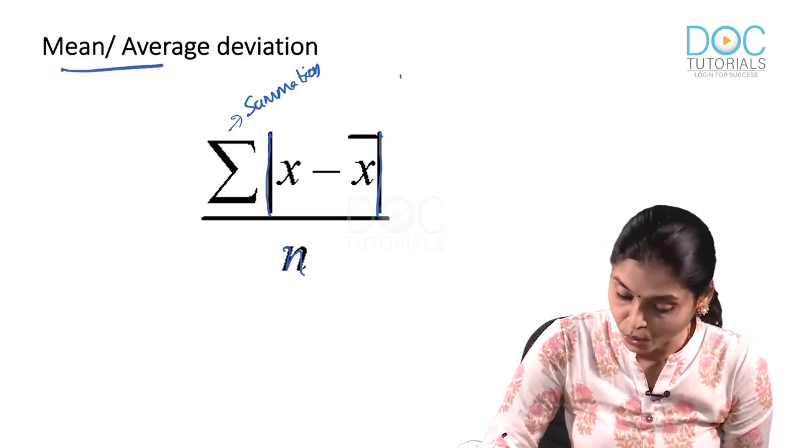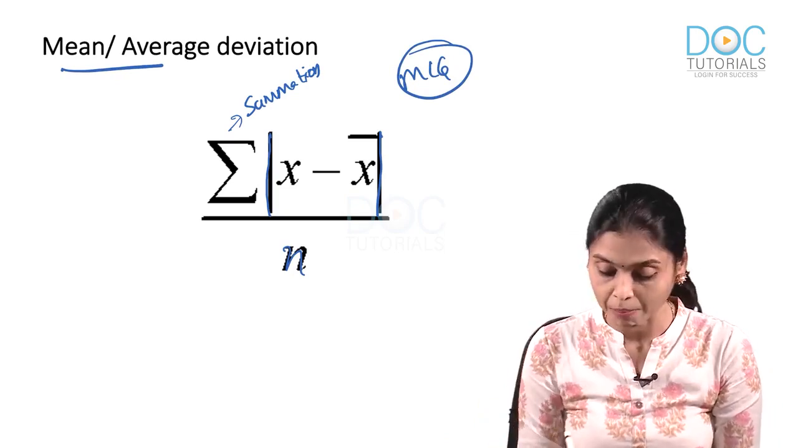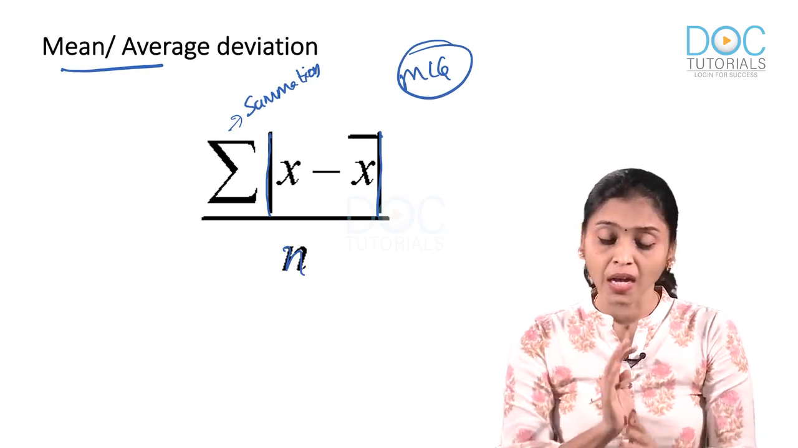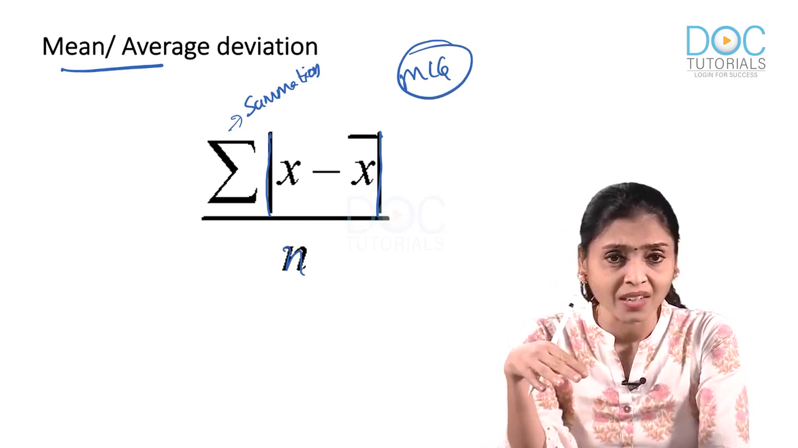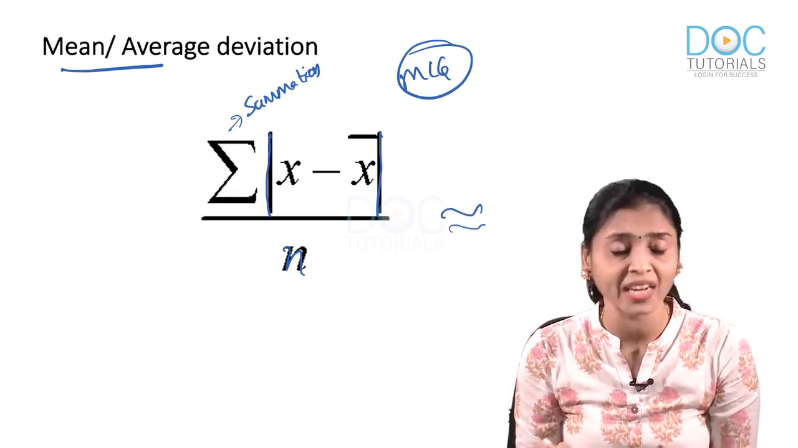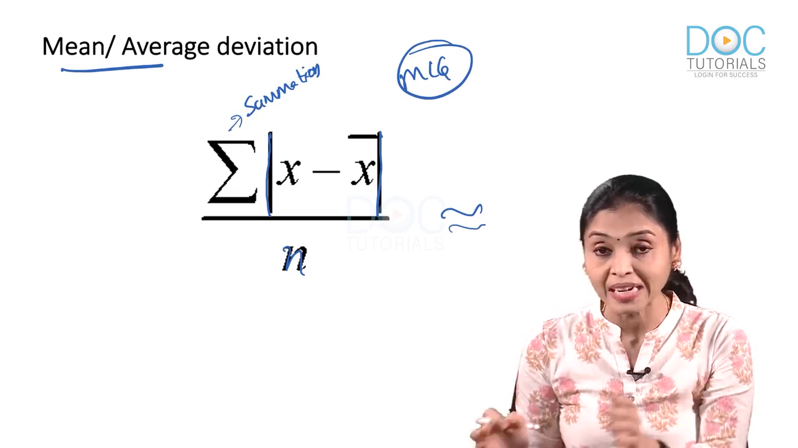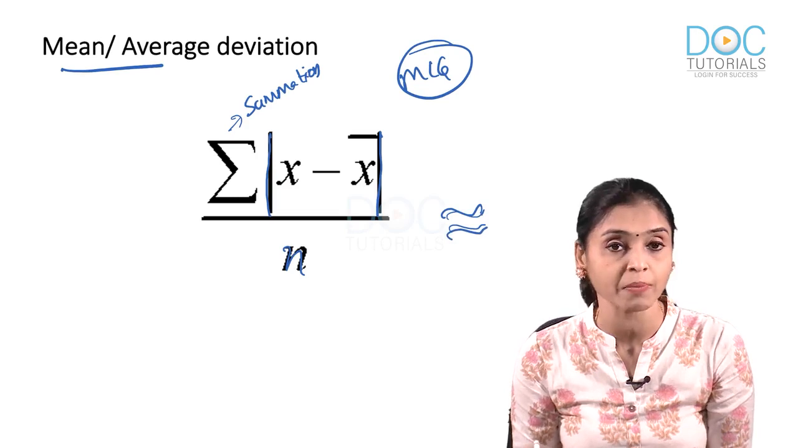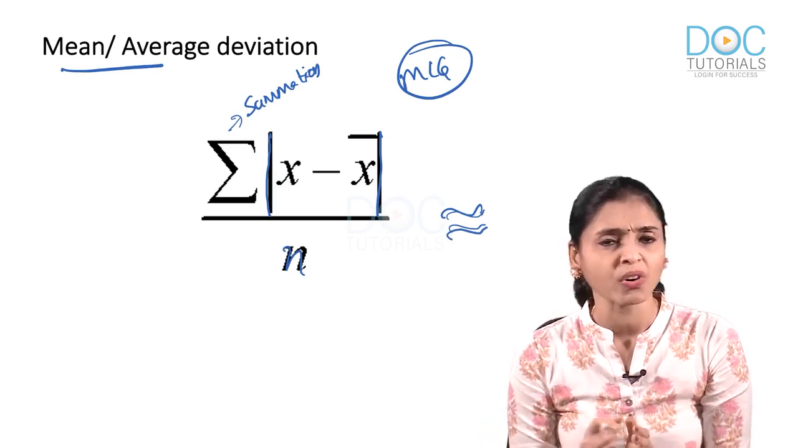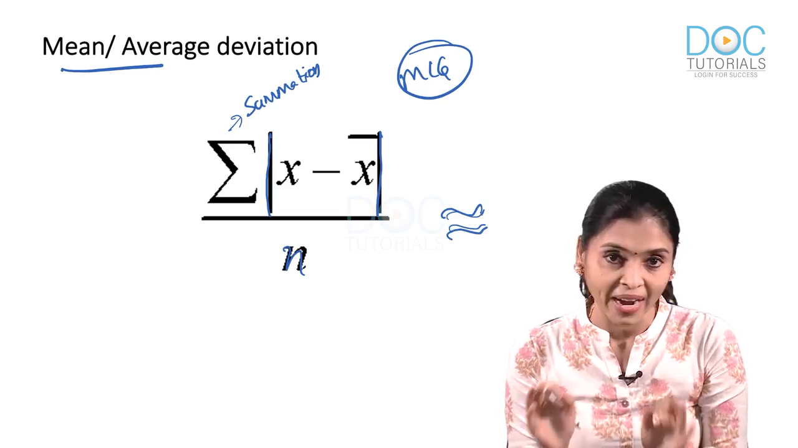This formula is also an MCQ. Nobody will ask you to calculate, but the formula is important. Sigma x minus x dash modulus divided by n. Now, there is a problem with this. When you take modulus, what you get would be an approximate answer, right? You won't be getting the real answer because you are neglecting sign. Don't you think that sign is important? You can't just neglect and you can't just approximate, because in the field of medicine, we can't go for approximation, we want real values.